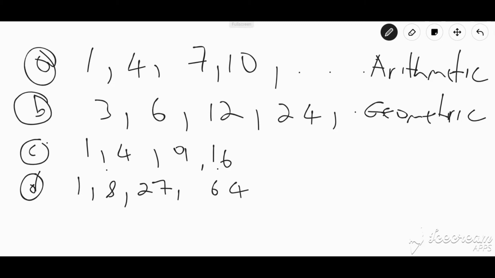But that doesn't mean we can't define them. If we look at 1, 4, 9, we can still see a pattern. It might not be direct that I'm adding something or multiplying by something, but this is a sequence of square numbers: 1, 4, 9, 16.